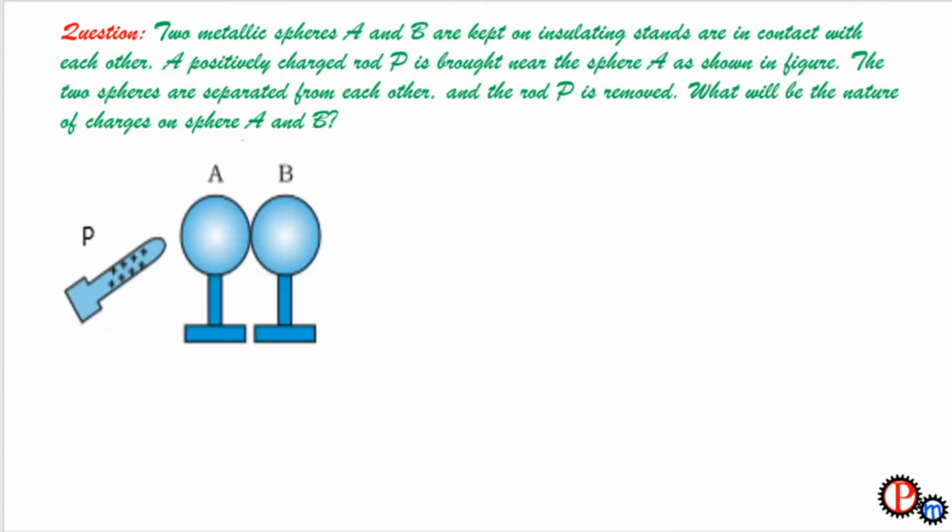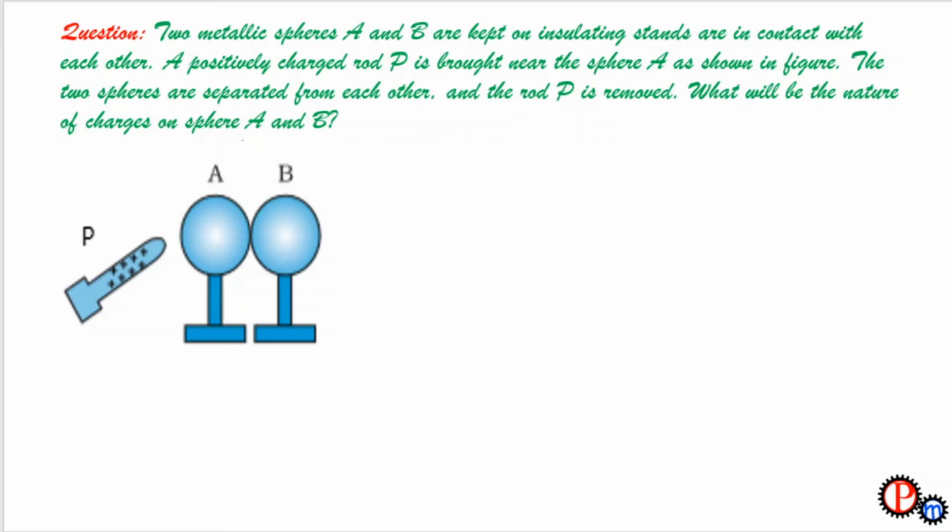Next question, we have two metallic spheres A and B kept on an insulating stand, in contact with each other. These two spheres are in contact with each other and a charged rod P is brought near sphere A.